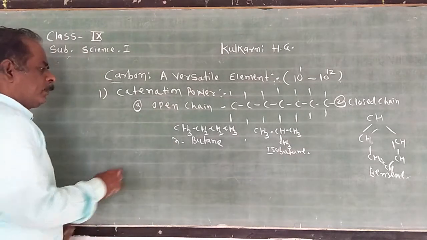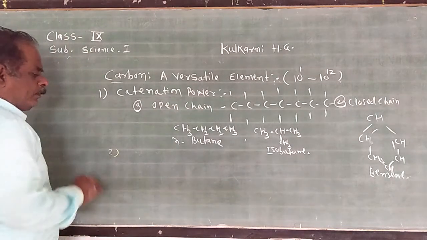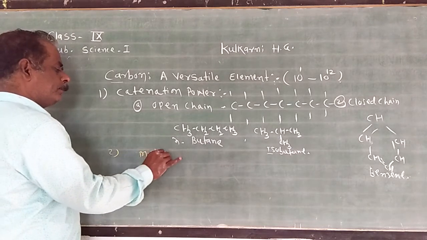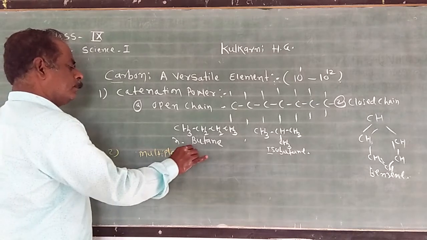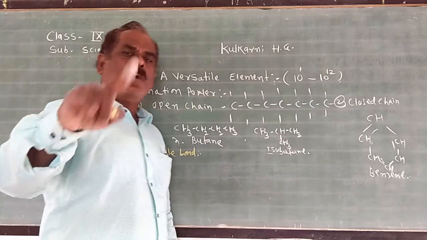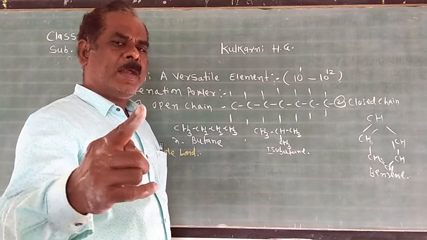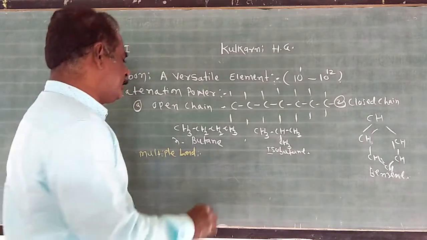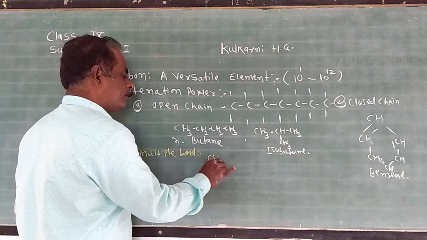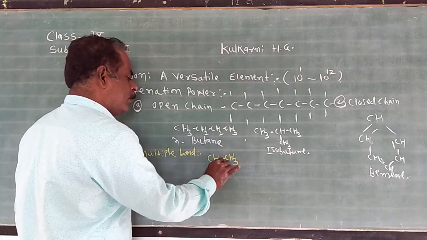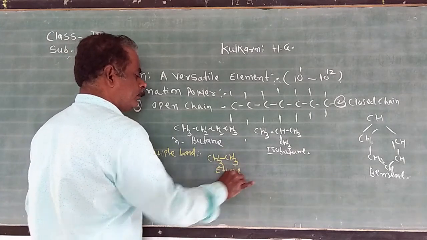Second one, carbon has the ability to form multiple bonds. It means that carbon forms with its own carbon atom a single bond as well as double or triple bonds. For example, ethane: in case of ethane, carbon contains only a single bond.